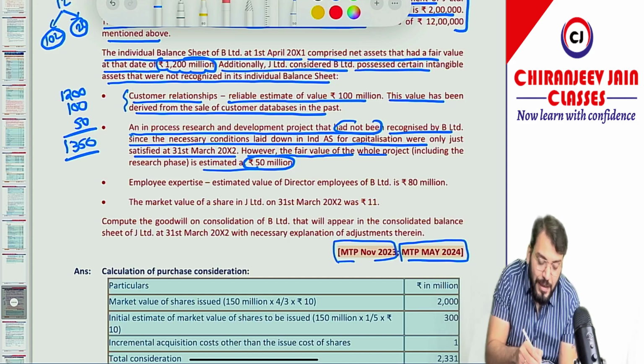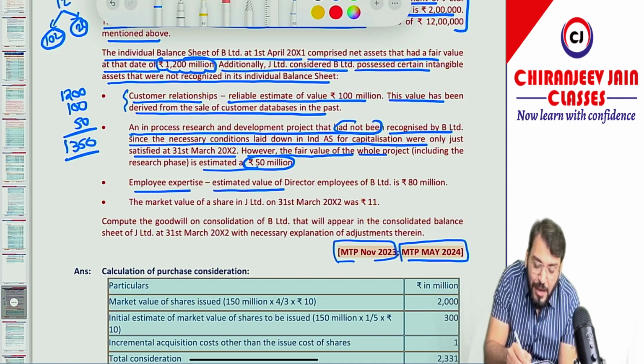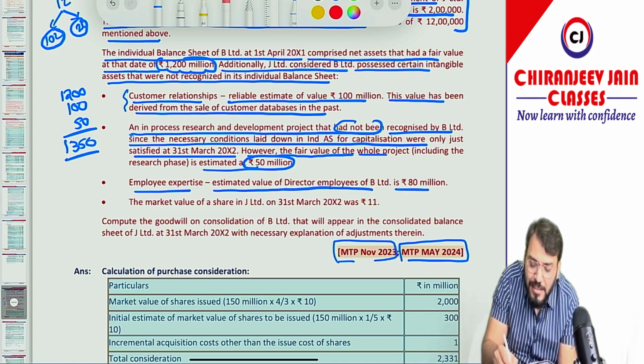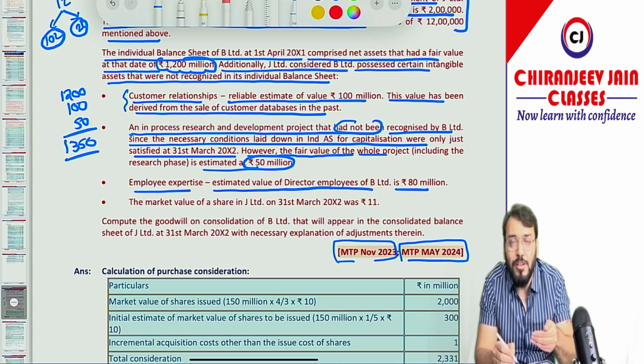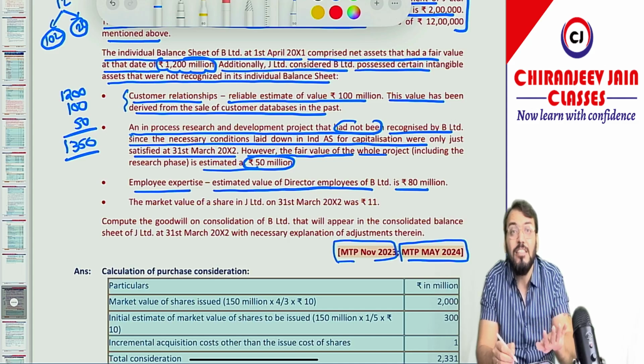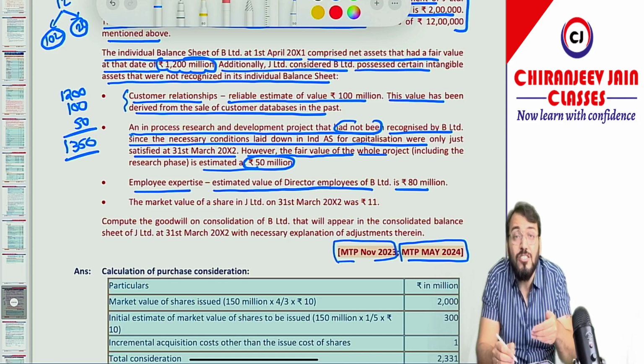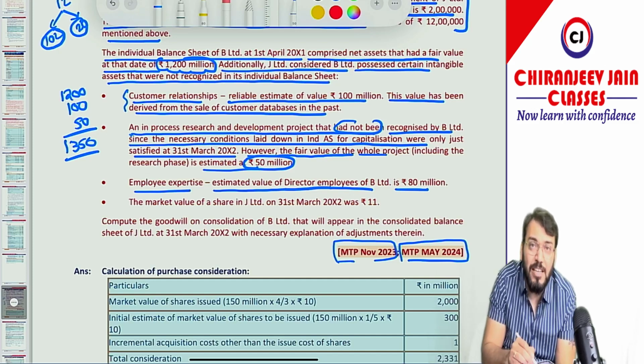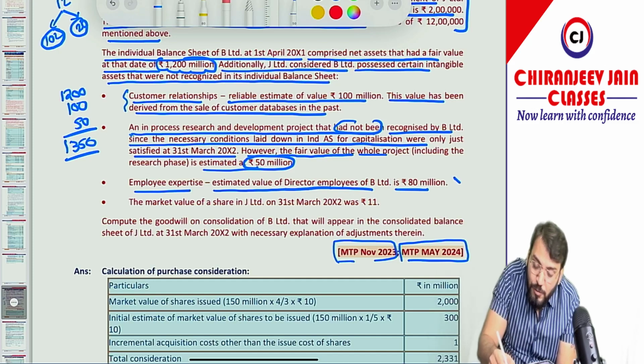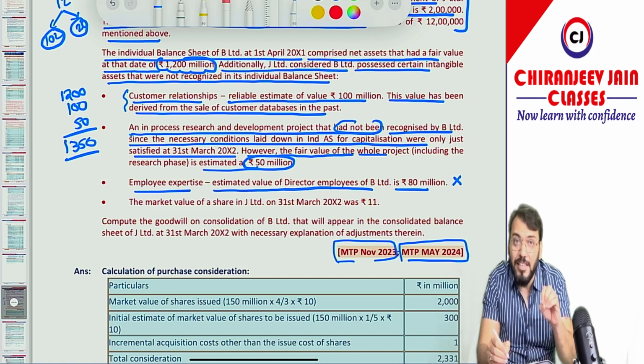They have given one more point. Employee expertise, estimated value of skilled employees of B Limited is 80 million. Can I say any skilled employee will not meet the definition of an intangible asset, because it cannot be controlled by the entity. It is not identifiable also. So it will never meet the definition of an intangible asset. Therefore, it will not be recognized as an intangible asset in the books of the acquirer on the date of acquisition.